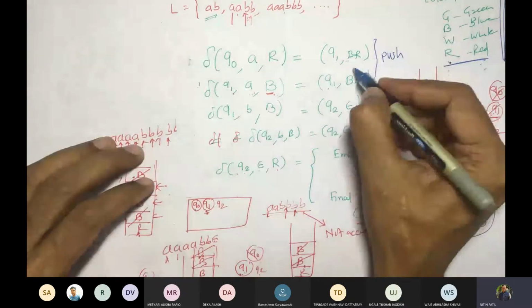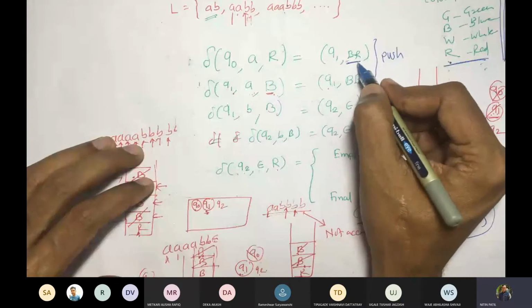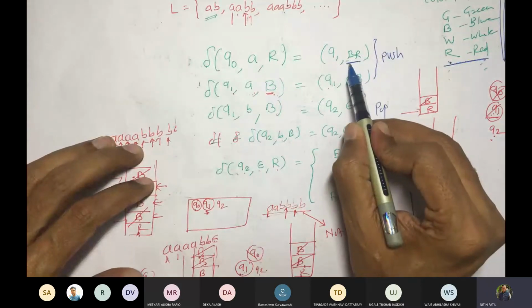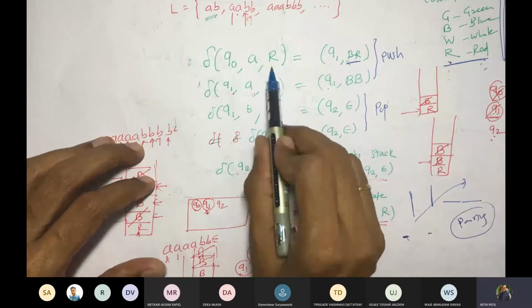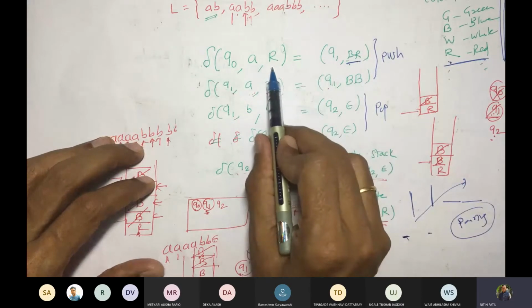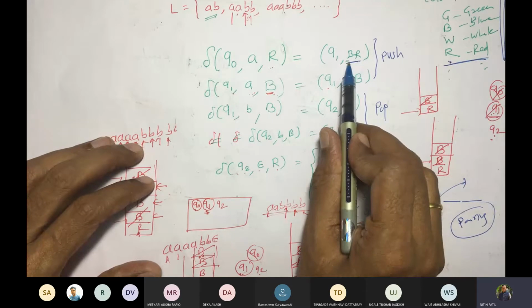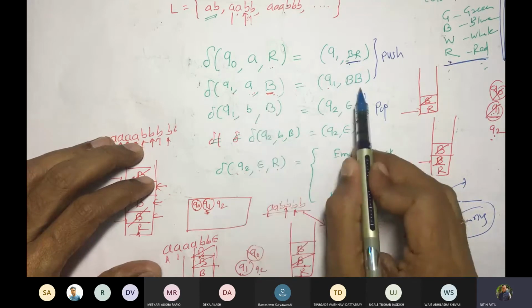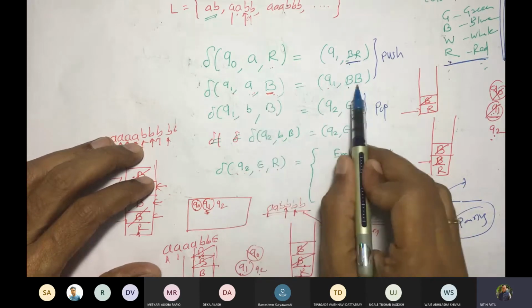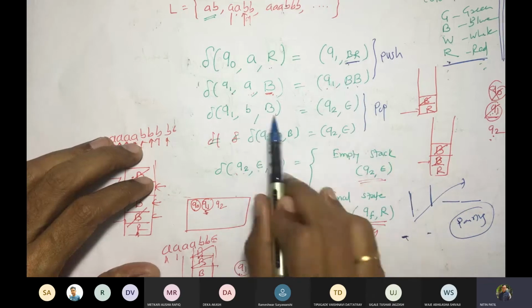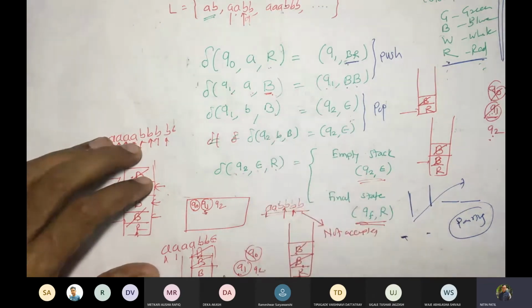Whenever you see more than one, at max 2 symbols we are going to write here. So this is the earlier top. Now this is the new top of the stack. This was the top of the stack before executing. Now you have the current top of the stack to be the newly pushed element. In this case, this was the old B, and this is the new B. So you are pushing. Whenever we want to pop, we will write epsilon. This results in a pop operation.